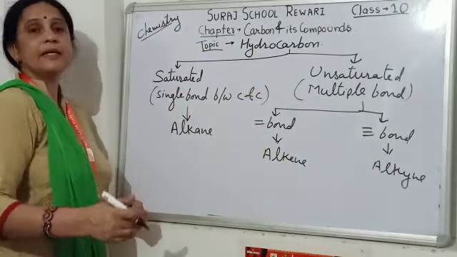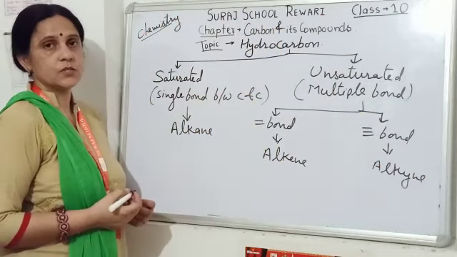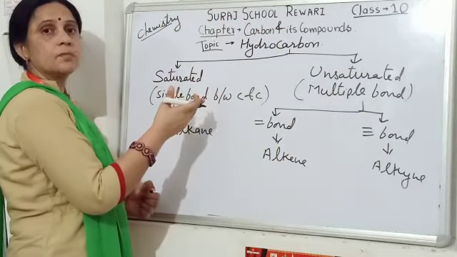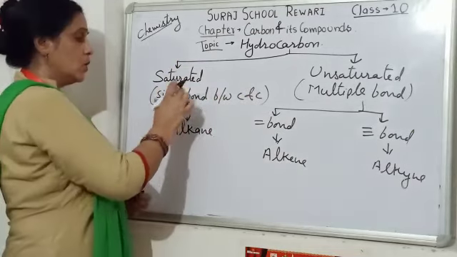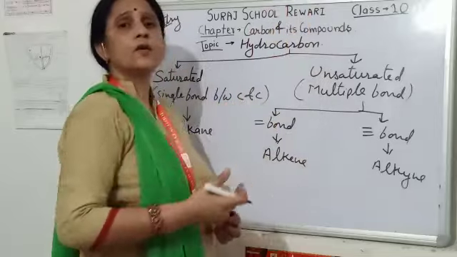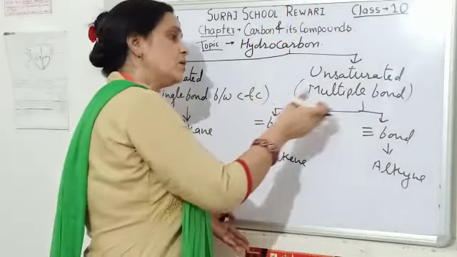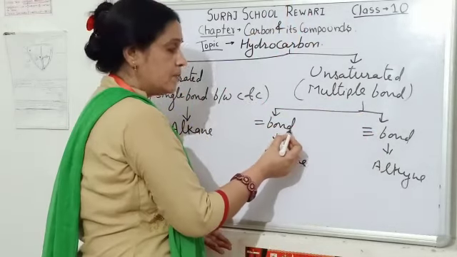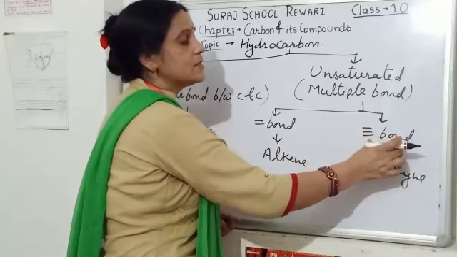Okay, I repeat again. Hydrocarbons are of two types, saturated and unsaturated. Saturated hydrocarbons are those hydrocarbons having a single bond between carbon and carbon, also known as alkane. Unsaturated hydrocarbons have multiple bonds between carbon and carbon, maybe double bond, maybe triple bond. If a double bond is there, they are known as alkene, and if a triple bond is there, they are known as alkyne.